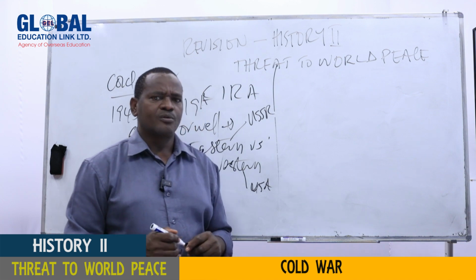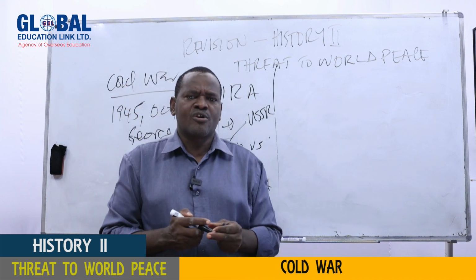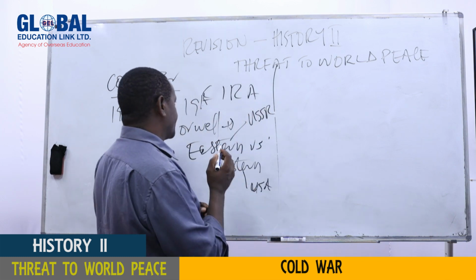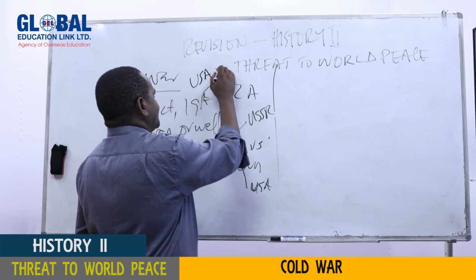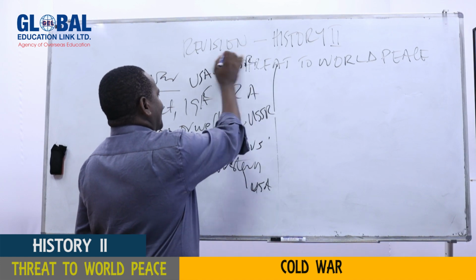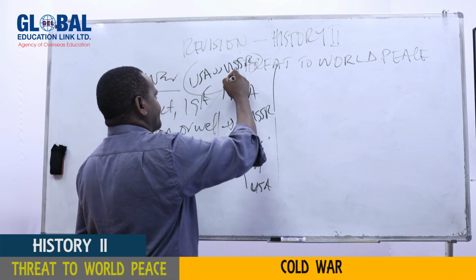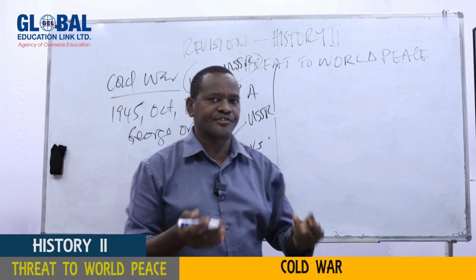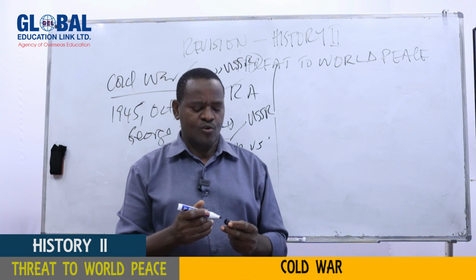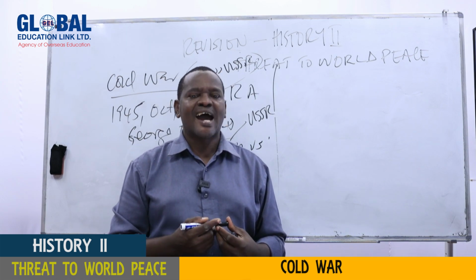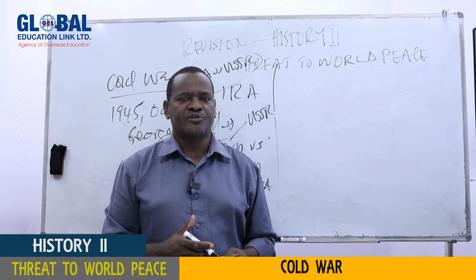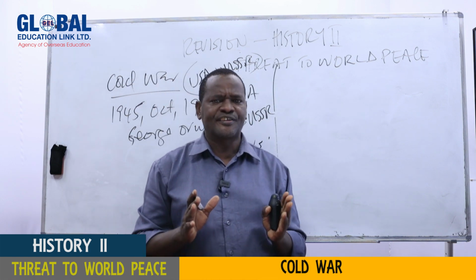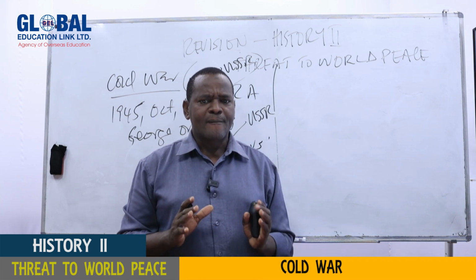So, my dear students, what you have to know is, by Cold War, there is no war. It's the absence of war. But there is absence of war between two countries, between USA and the USSR. But other countries are fighting. The third parties are fighting, either among themselves or between USA and those countries, or USSR and those countries. So other countries are at war, but Cold War, meaning the absence of war, is only between USA and USSR.